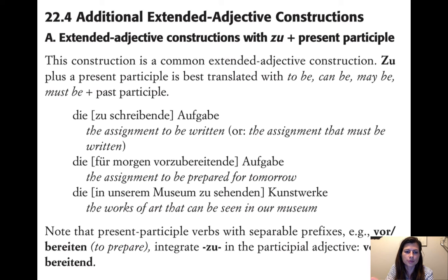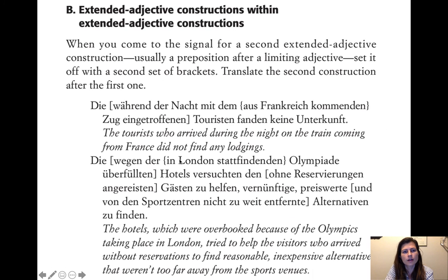It's the same principle. If you have an infinitive, vorzubereiten, it also happens with the present participle, vorzubereitend. Okay, so then we have extended adjective constructions within extended adjective constructions. This is the inception part I was talking about, where you have this construction inside the construction. And this is maybe the most difficult thing to translate in all of German language. So we've come quite a long way since the beginning of the term.